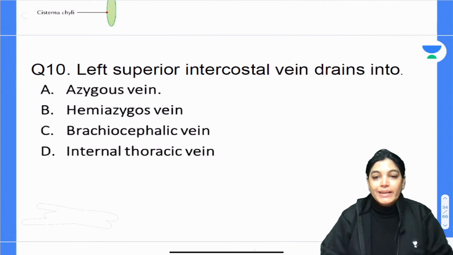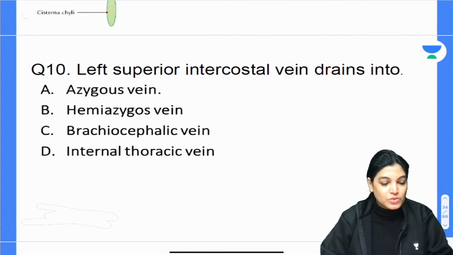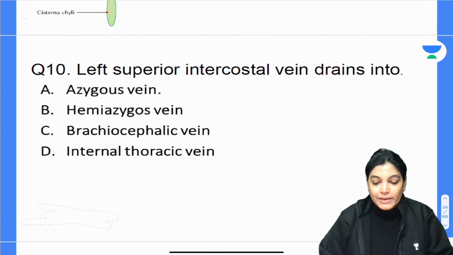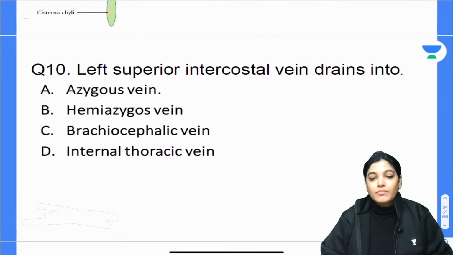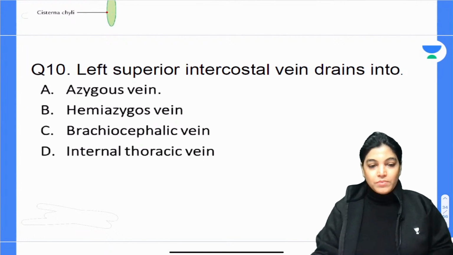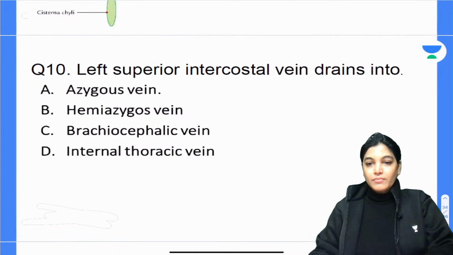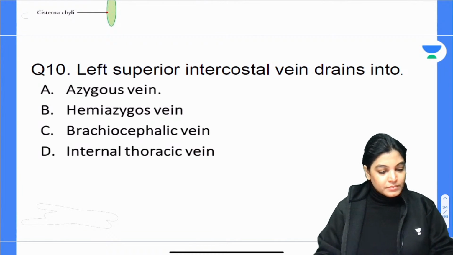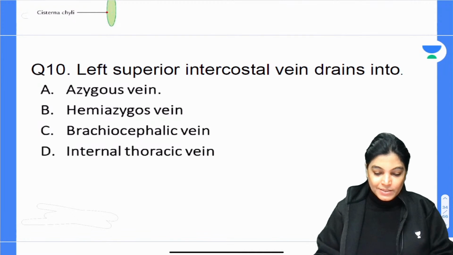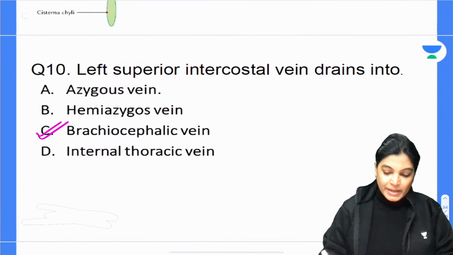Let's move on to the next, and that is question number 10. Left superior intercostal vein drains into. So your time starts now. Mark the correct answer. Left superior intercostal vein drains into azygous vein, hemiazygous vein, brachiocephalic vein, internal thoracic vein. According to you, which is the correct answer? Question number 10. Left superior intercostal vein will drain into. The correct answer is brachiocephalic vein.